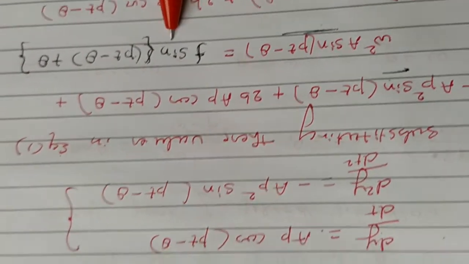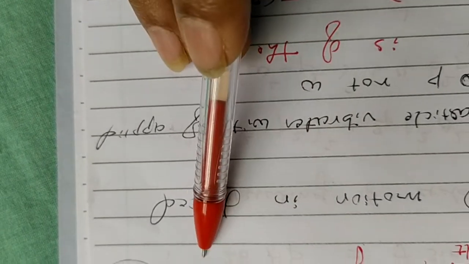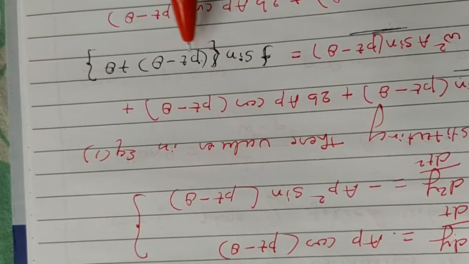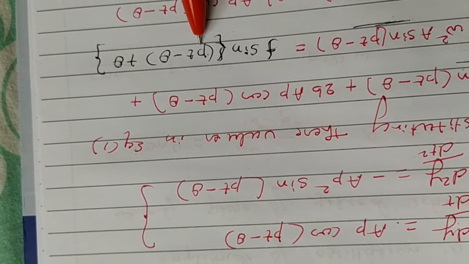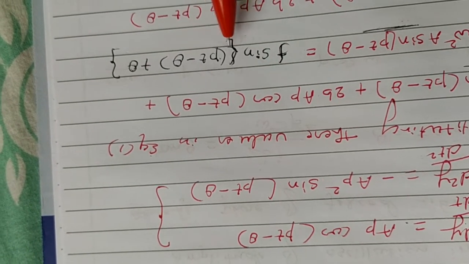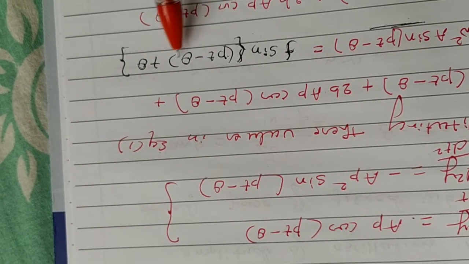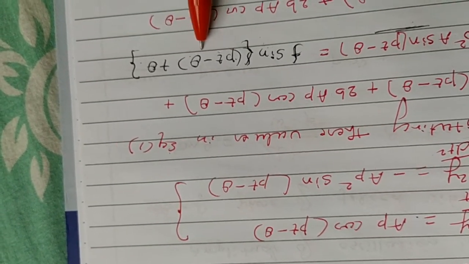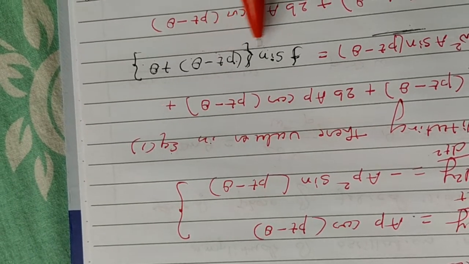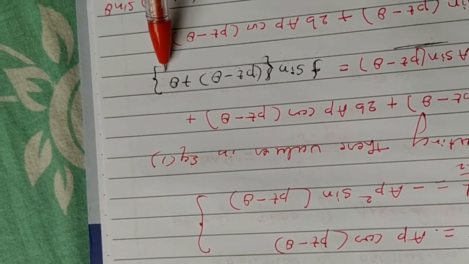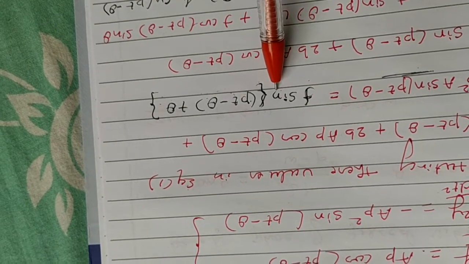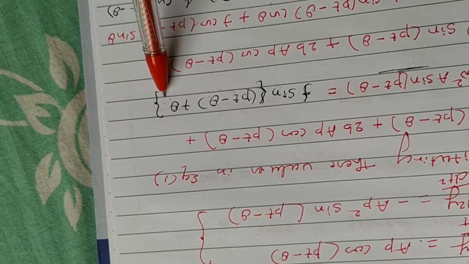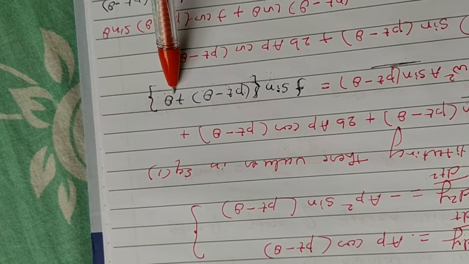So what I get there is just substituted, nothing else. But one thing to be noted here is that on the right hand side I have f sine pt. So I have to modify this. I will write f sine pt as f sine of pt minus theta plus theta. Minus theta plus theta means nothing, zero, so it is similar to f sine pt only. I modified it because I want to convert it into the form sine a plus b. What is sine a plus b? Sine a cos b plus cos a sine b. So it has to be modified on the right hand side.